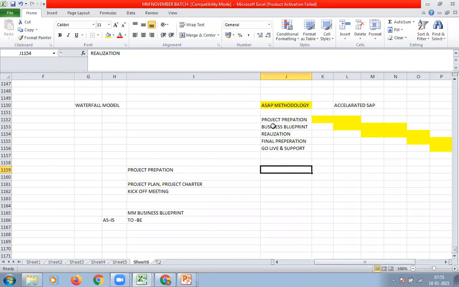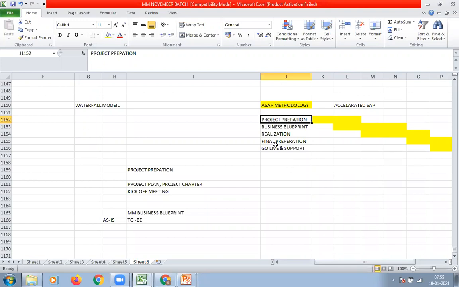Don't say that your role starts from project preparation, then it will be very difficult for you to answer the questions. Because only senior consultants will be involved in project preparation, not consultants with 3 to 5 years of experience. Those are junior consultants. They are never involved in project preparation or business blueprint.